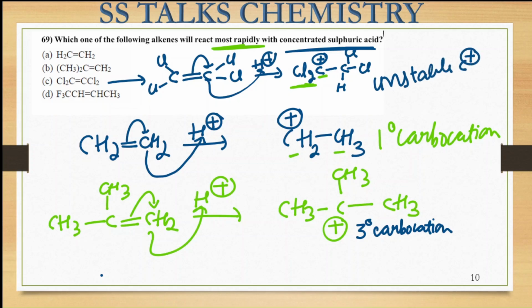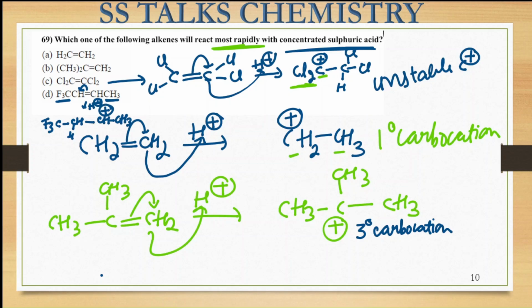Next, in the D molecule, again there is a CF3 group and a methyl group present. We can shift the electron density to either of these sides. If I shift it onto this particular carbon center, you get CF3, CH, where the hydrogen attacks, and here CH with the methyl group present.